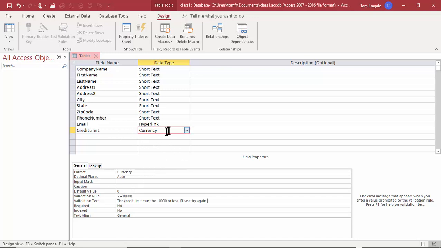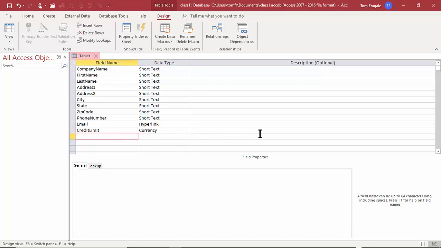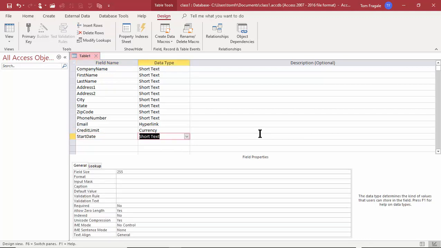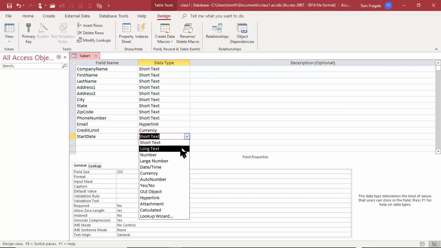All right, so they have a credit limit. Let's say we have a field that's called start date. When did they start being a customer? Now, if the field name itself has the word date or time, then it probably gives you a clue as to what data type to use. So we'll use date and time.